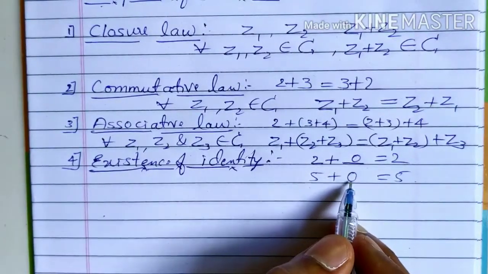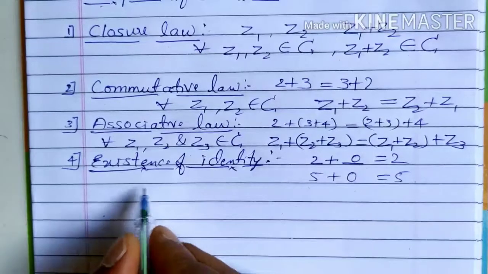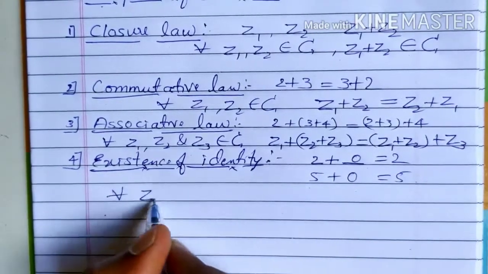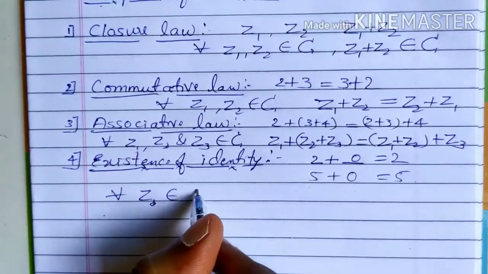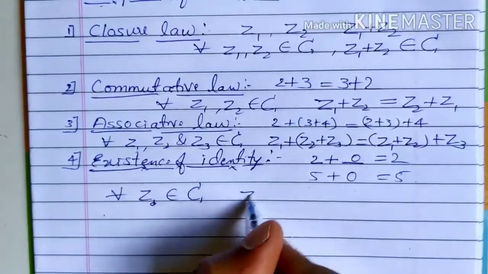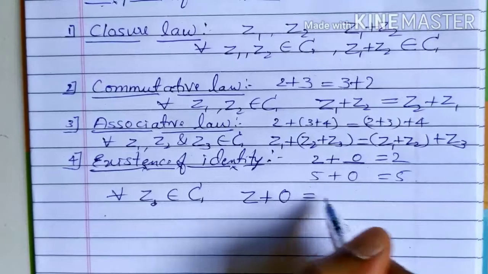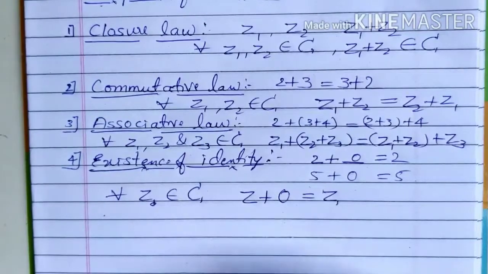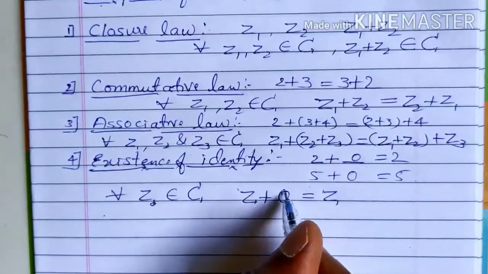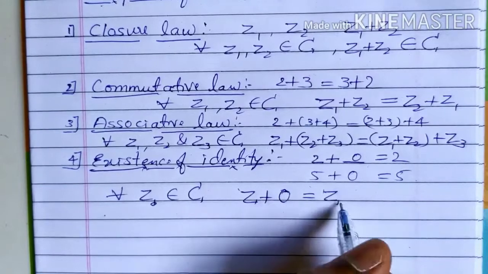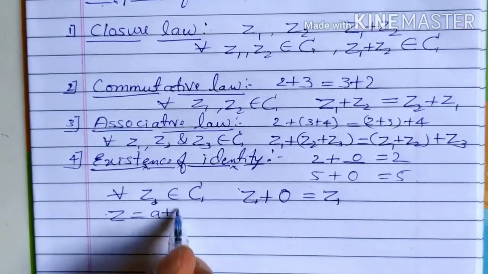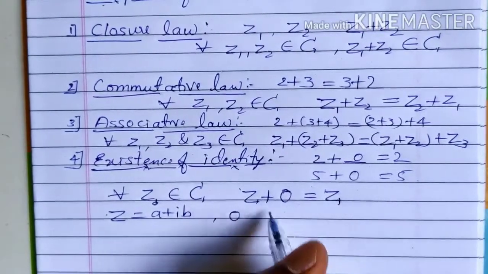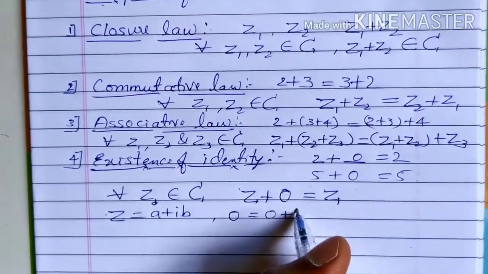Here also, for all z belongs to complex numbers, z plus 0 is equal to z. Here z is a complex number, so 0 also we have to consider as a complex number. If z is a plus ib, then 0 is equal to 0 plus i0.